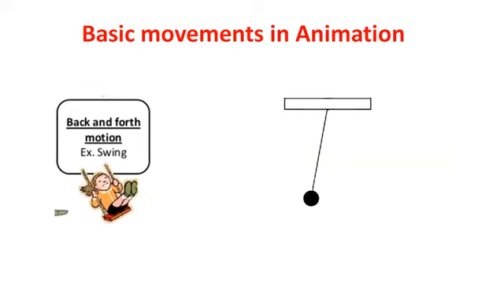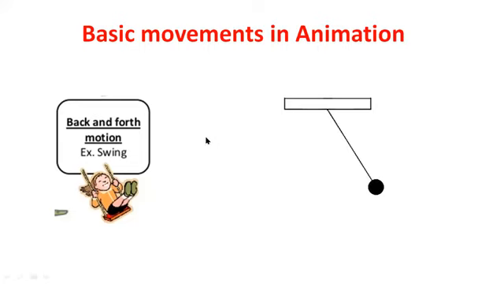And then the final one is back and forth motion. Back and forth is nothing but it's like a swing, or you can call it an arc, or you can say it's a little bit of backward movement. So whenever a person is running, you must ensure that you move one step backward and then it has to go. Whenever you are seeing any cartoon movie, you will find some backward movement. So the back and forth movement is an important thing.